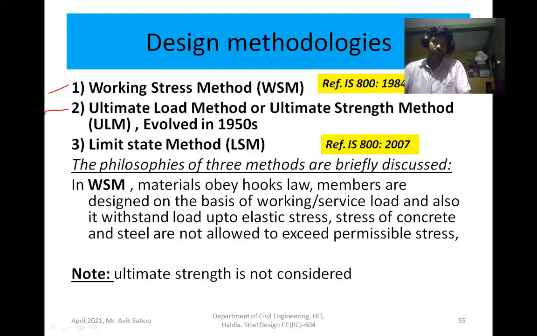Using IS 800 1984, the working stress method provisions are given. If you want to design a member using the working stress method, you have to follow IS 800 1984. The second method is the ultimate load method or ultimate strength method, which evolved in the 1950s, and the third is the limit state method, whose reference code is IS 800 2007.